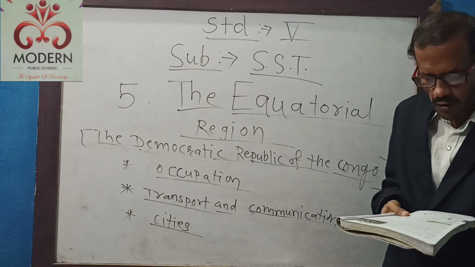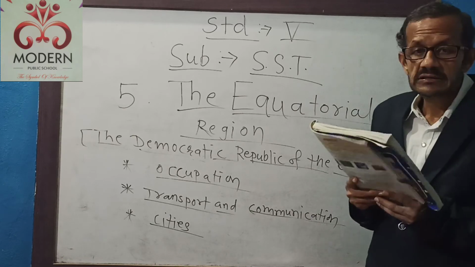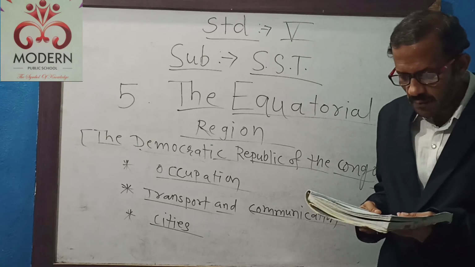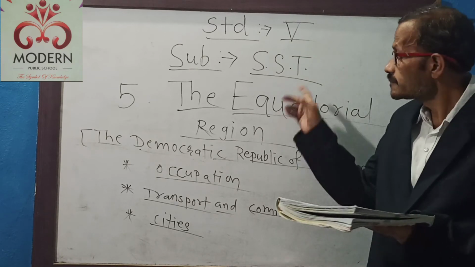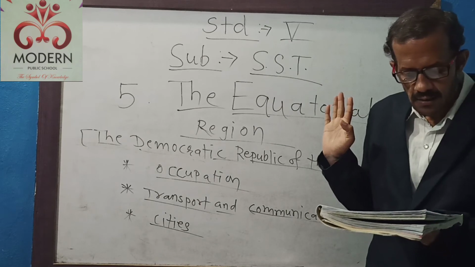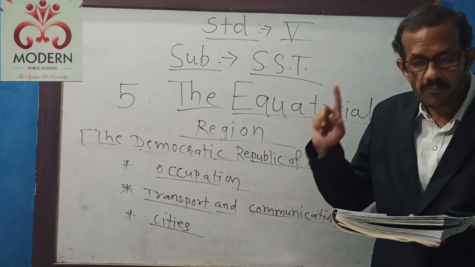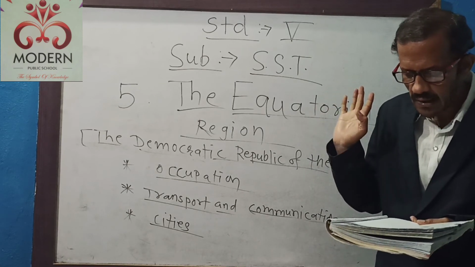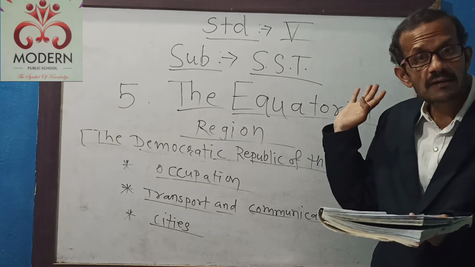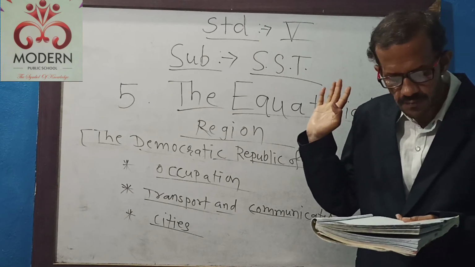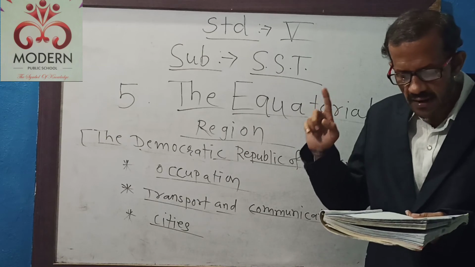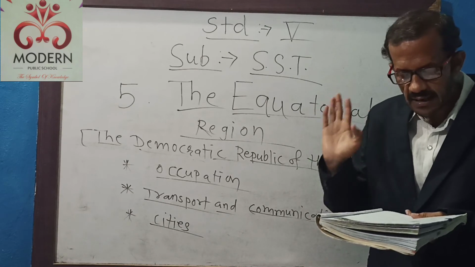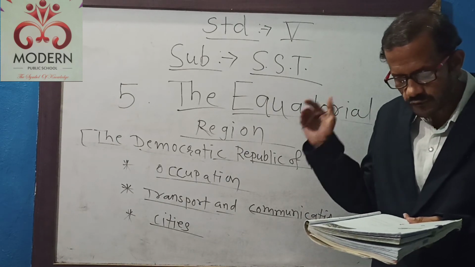So students, what we have studied in this lesson, we will see in the points to remember. The Democratic Republic of the Congo lies in the equatorial region, that we have already studied. Kinshasa is the capital of the Democratic Republic of the Congo. River Congo is the main physical feature of this country, and it covers almost the whole country, that we have already studied. The country has evergreen forest and vast varieties of animals, that we have also studied. Farming and mining are the main occupations, that we have also studied.